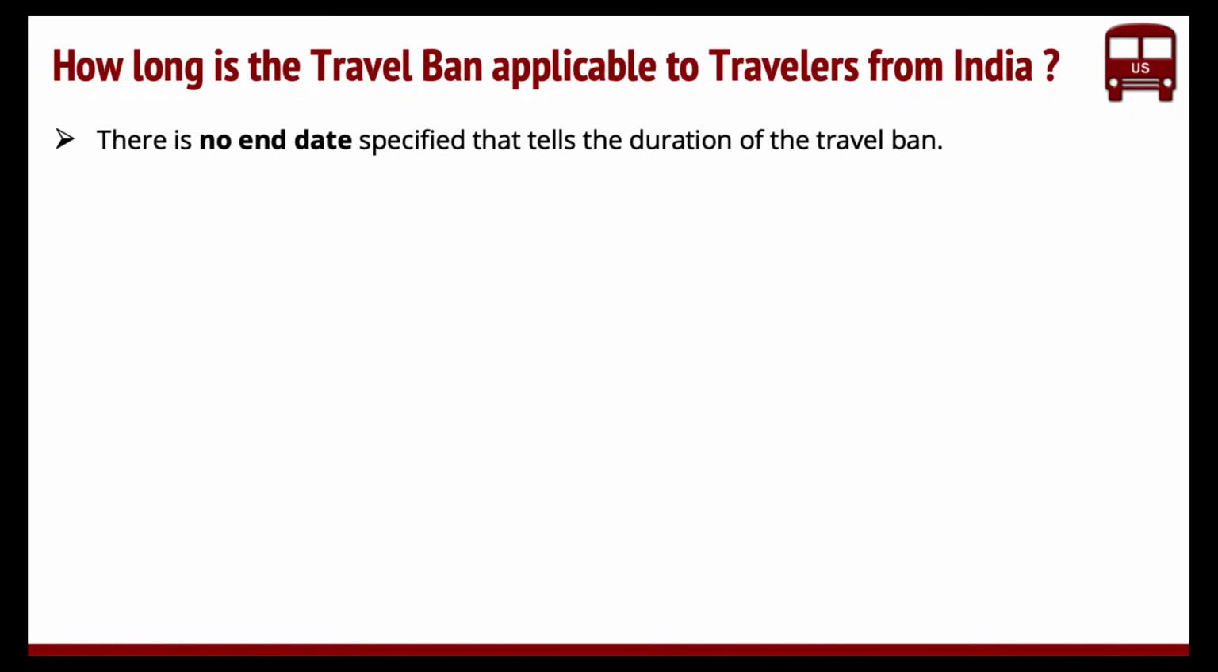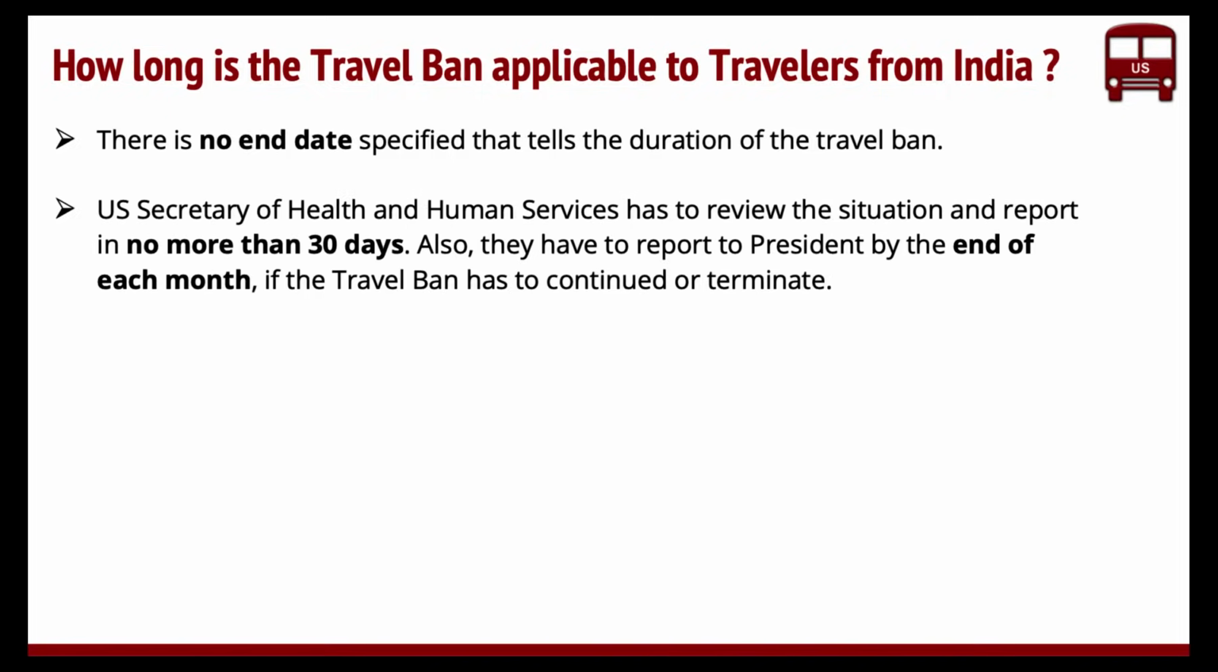Now, how long is the ban going to be? This one no one knows. Yeah, so there is no end date for this. In the past, it used to say when it is going to end, but now it's on a rolling basis. What I mean by that is, the US Secretary of Health and Human Services has to review the situation every 30 days, and they need to inform the President at the end of the month, telling if they have to continue the ban or they need to terminate it.